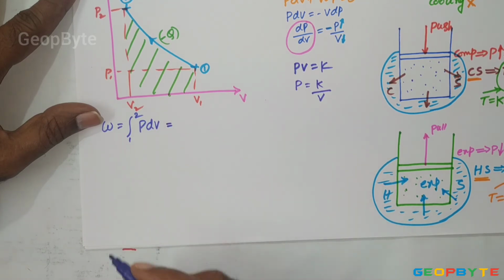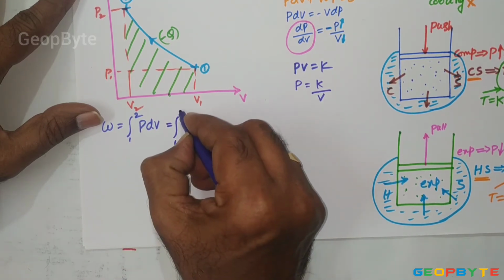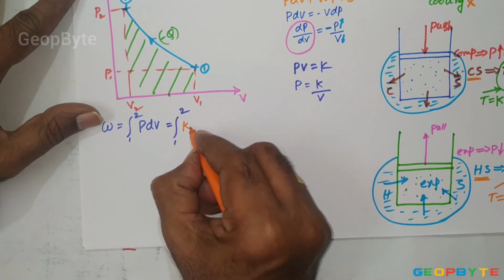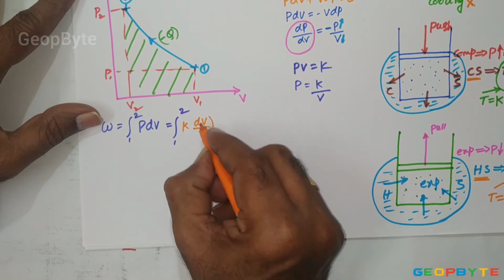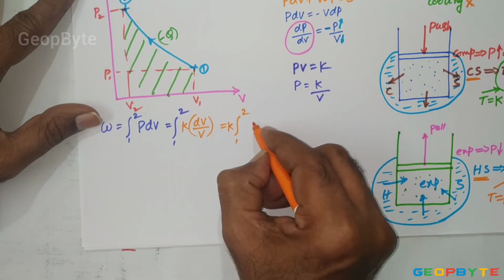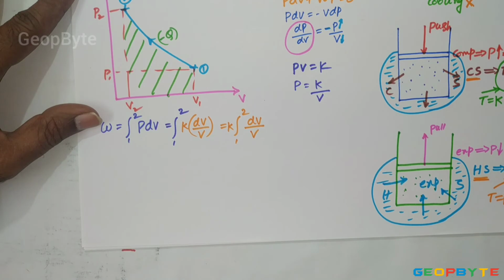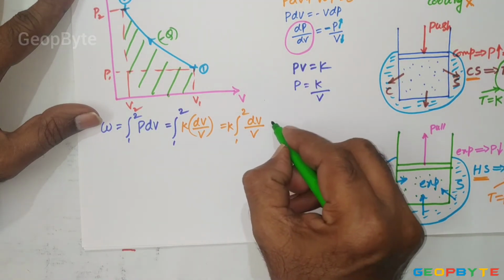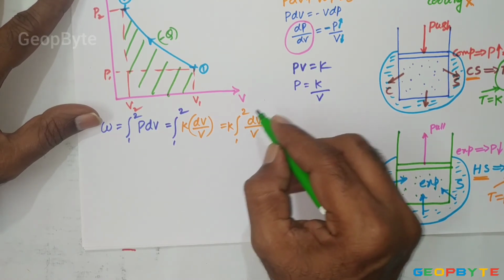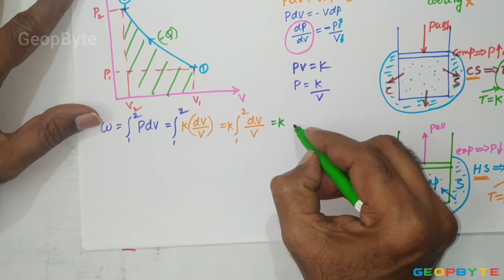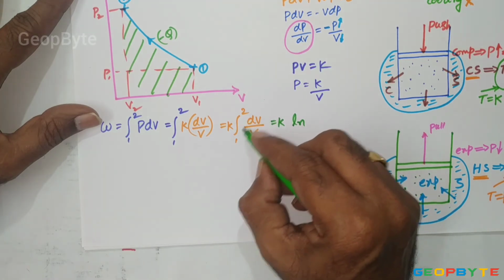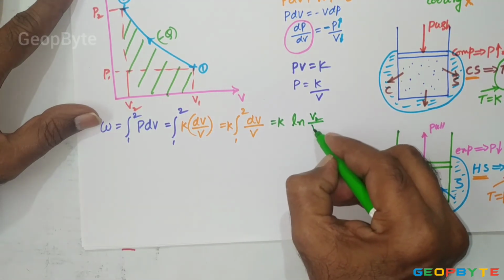So in the integral from 1 to 2, in place of P, let me write K by V: K into dV by V. Since K is constant, write it outside: K times the integral from 1 to 2 of dV by V. You integrate it, simple mathematics. Constant K into the integral of dx by x equals log x, and apply the limits from 1 to 2. Here the integral of dV by V is ln V. Apply the limits from 1 to 2: ln V2 by V1.